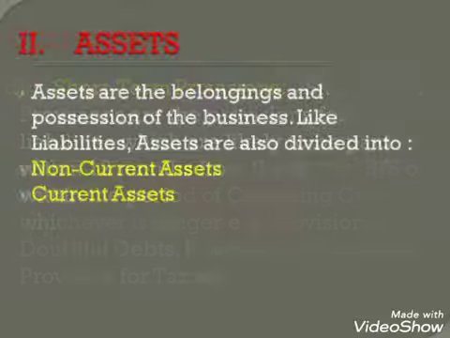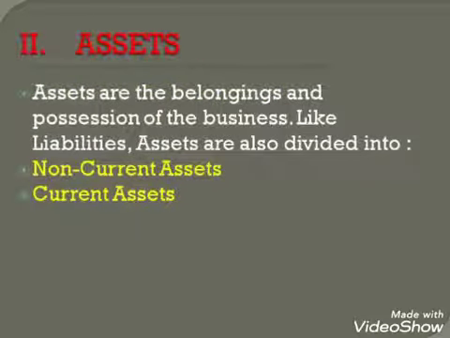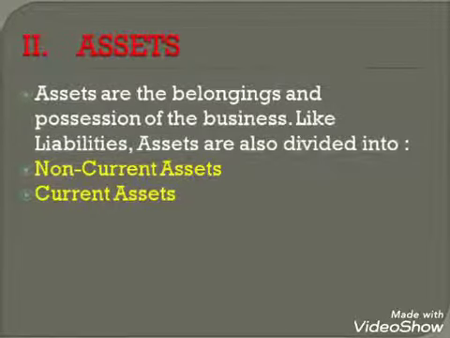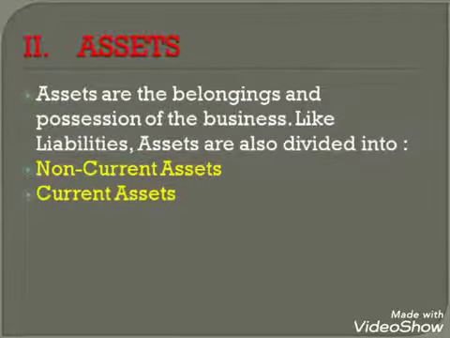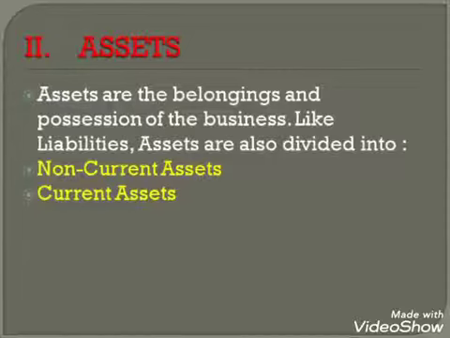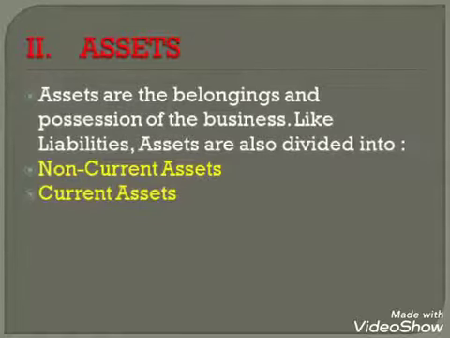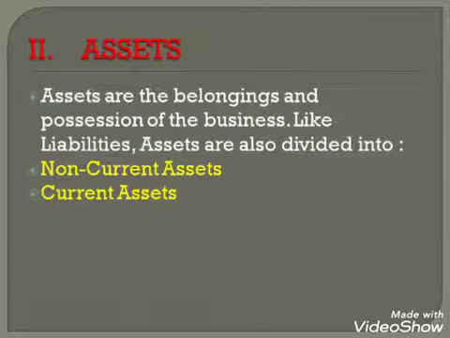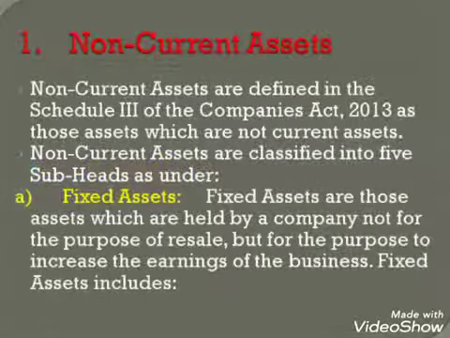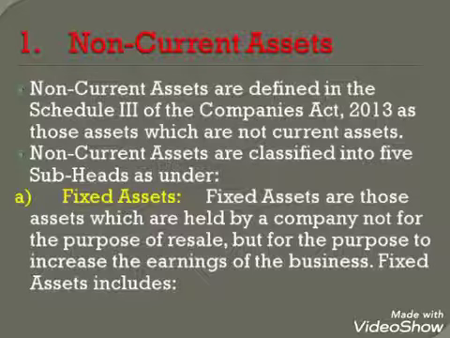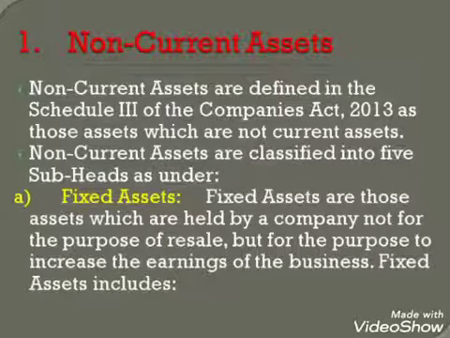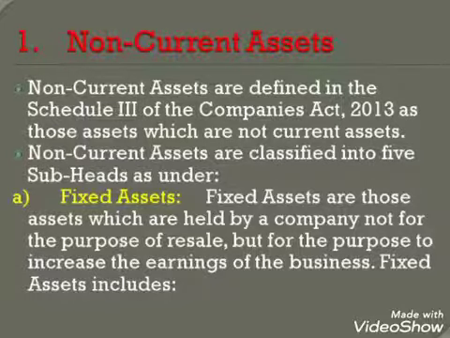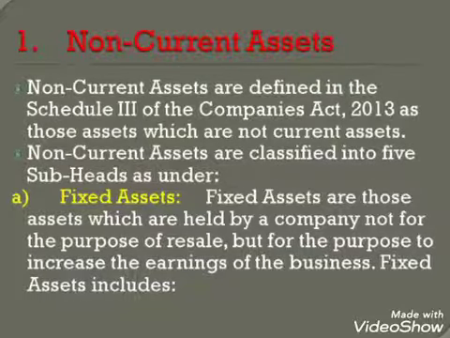Section 2 of the balance sheet consists of the assets. Assets are the belongings and possessions of the business, like liabilities. Assets are also divided into two major heads, non-current assets and current assets. Non-current assets are defined in Schedule 3 of the Companies Act 2013 as those assets which are not current assets.